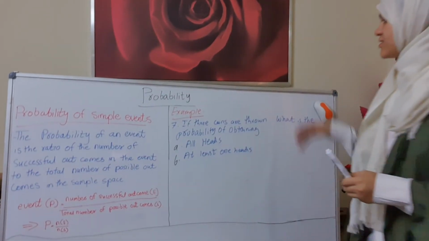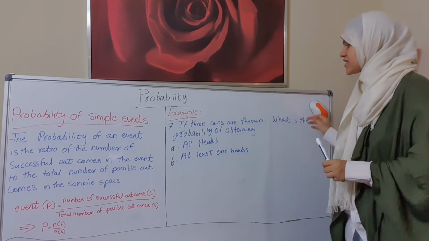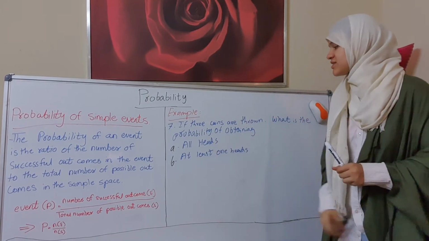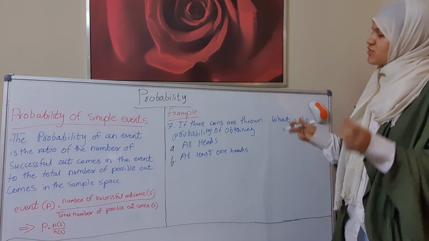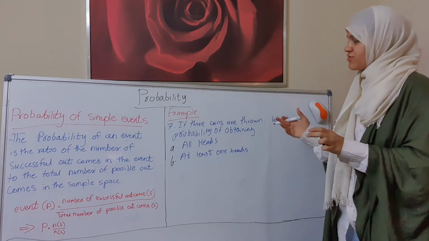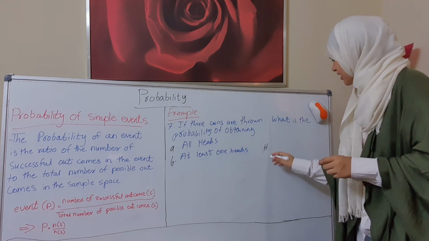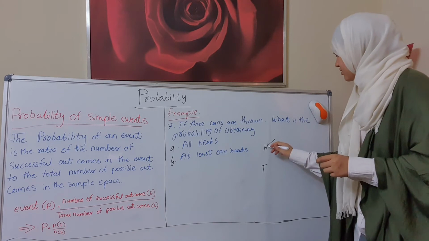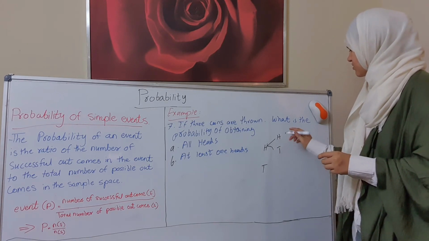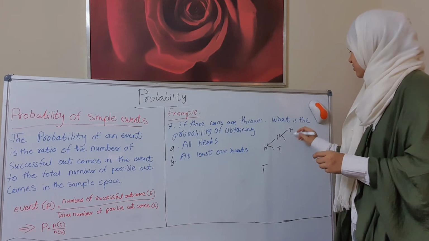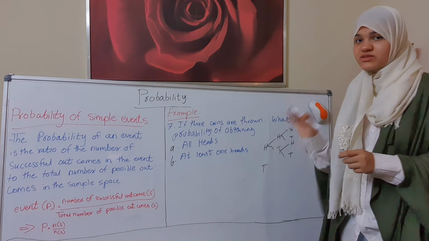Now let's see the last question, which is question number 7. If 3 coins are thrown, what is the probability of obtaining all heads and at least 1 head? Okay, first of all, we'll draw the diagram of the 3 coins together. That means head and tail, head and tail, head and tail again, because it is 3 coins.